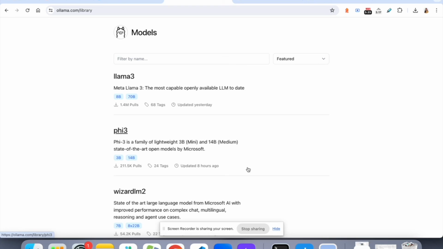So yes, this is all about how to get started with Ollama. In the next and upcoming videos, we are going to see how to create a custom model on Ollama, and then how to create a chatbot, something similar to ChatGPT, on our local machine without relying on the internet and completely free. And then later we will see how to integrate it with Slack or email or other tools. So yeah, stay tuned.